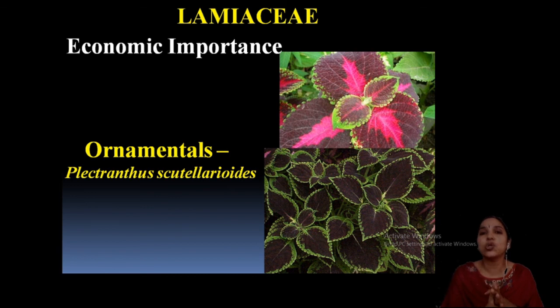Flowers are bisexual, zygomorphic, usually with corolla and sepals bilabiate, lipped, serrated, toothed sepals, and also didynamous stamens, then tubular corolla, gynobasic style, bilocular but becoming tetralocular by a false septum. Then a special type of pollination mechanism. That's all, and economic importance is also very important.